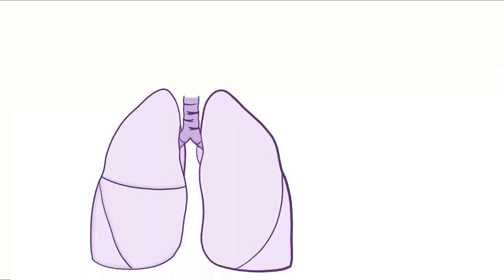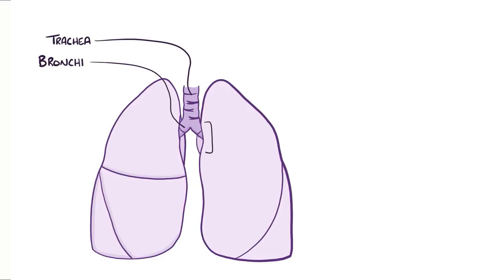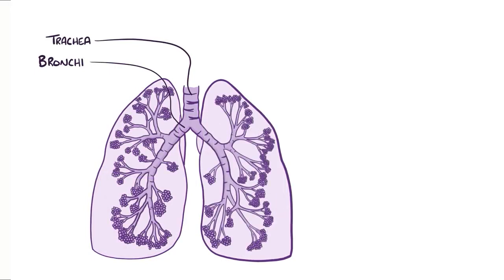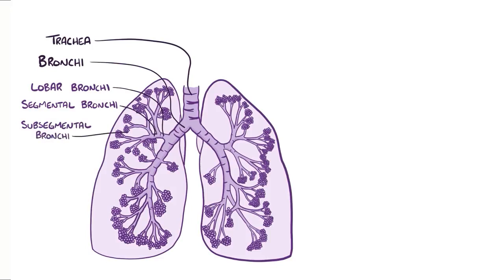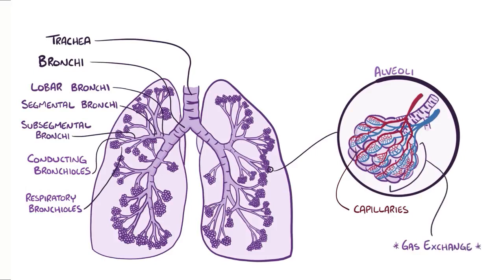Now, air enters the respiratory tract through either the nose or mouth, and flows down the trachea, which divides into the right and left bronchi. Each bronchus enters its respective lung at the hilum, or the root of the lung. The bronchi then divide into lobar bronchi, which divide into segmental bronchi, then into subsegmental bronchi, which further branch to form conducting bronchioles and then respiratory bronchioles, which end with small sacs called alveoli that are surrounded by capillaries, which is where gas exchange happens.